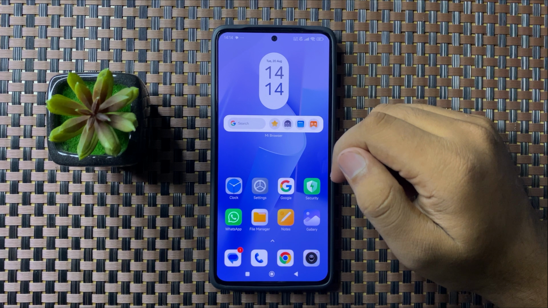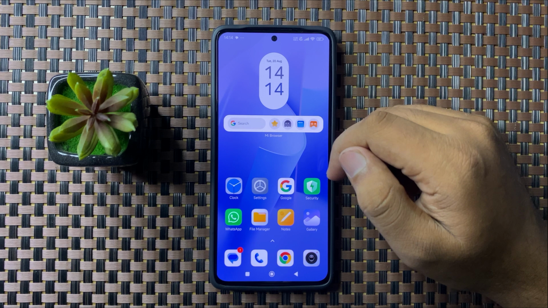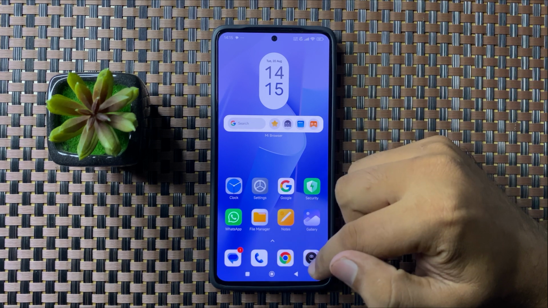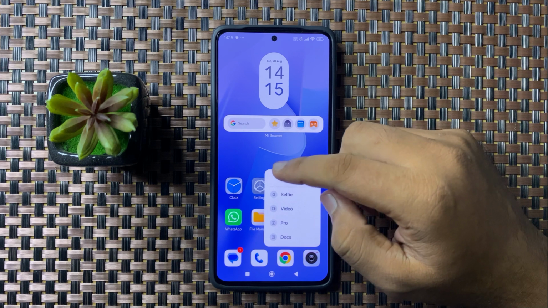In this video I will show you how to fix the camera crashing issue in Xiaomi phone. So to fix this issue, first of all tap and hold on the camera app and then tap on this information icon.